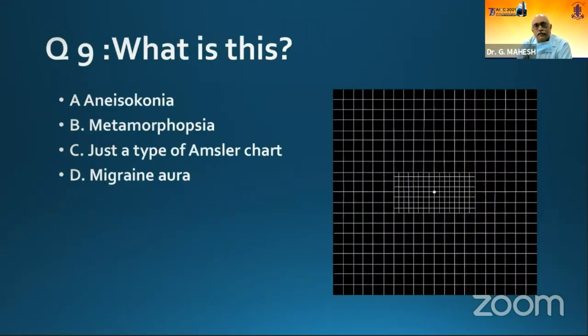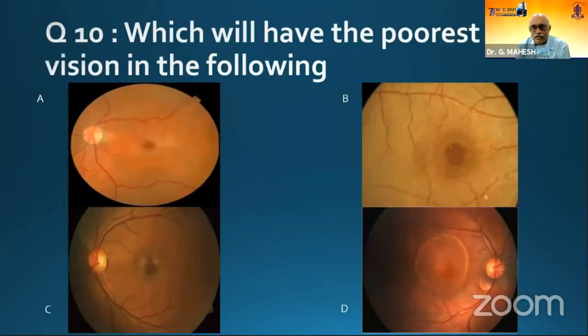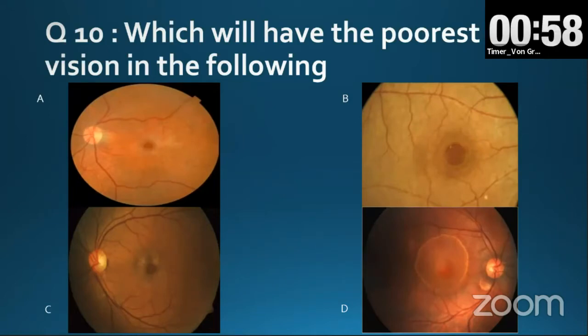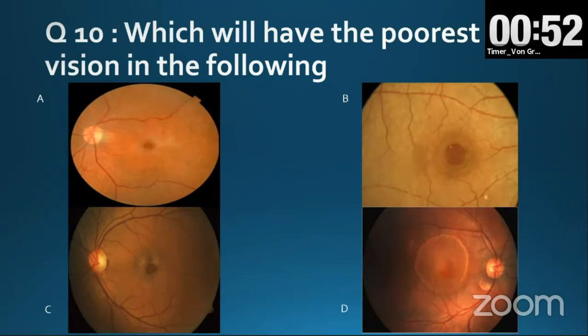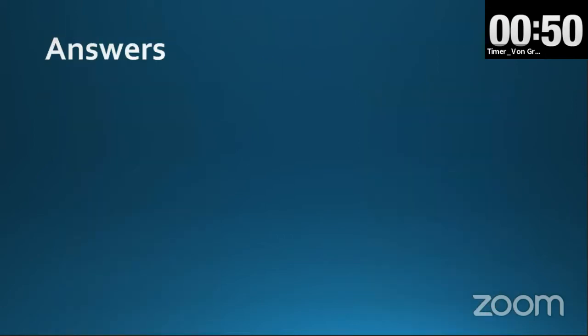Question number 9. What is this? Aniseikonia, metamorphopsia, just another type of Amsler chart, or is it a migraine aura? Now, last question. Which will have the poorest vision in the following? A, B, C, D. A is a membrane, B is a macular hole, C is a mactal, and D is a pigment epithelial detachment. So, the answer quite fast.